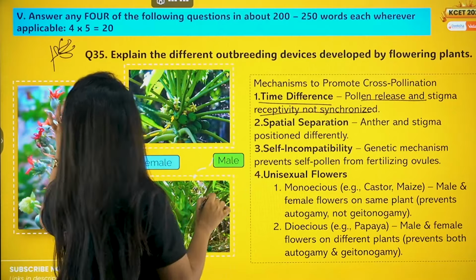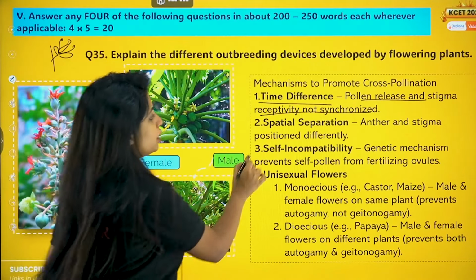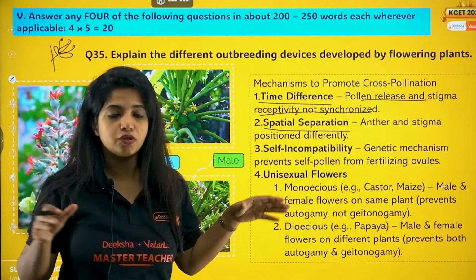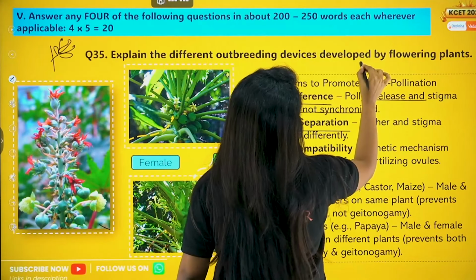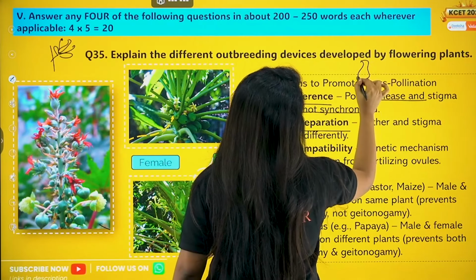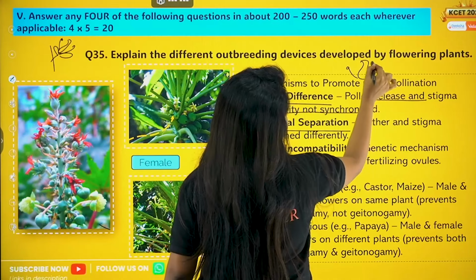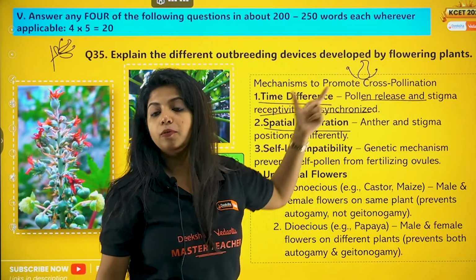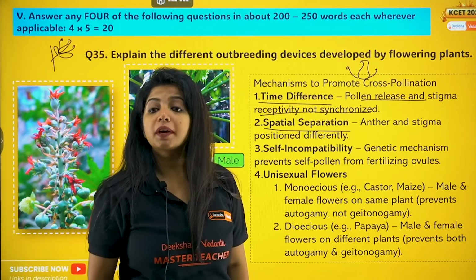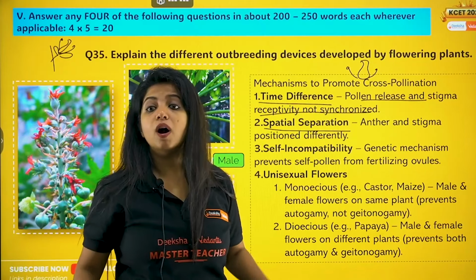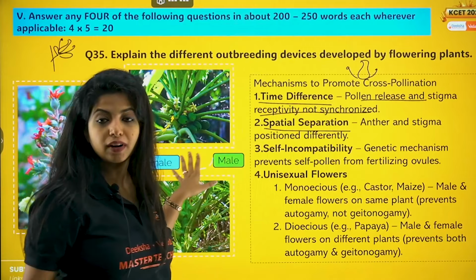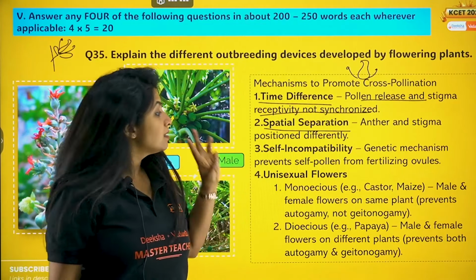Second thing, spatial separation. That means anther and the stigma are located at different positions. For example, anther is up over here and stigma is up over there. Stigma is up over here and anther is up over here. So this is spatial separation. Anther and stigma are positioned differently. Now from here to here it cannot fly and go, right? So that is one thing.